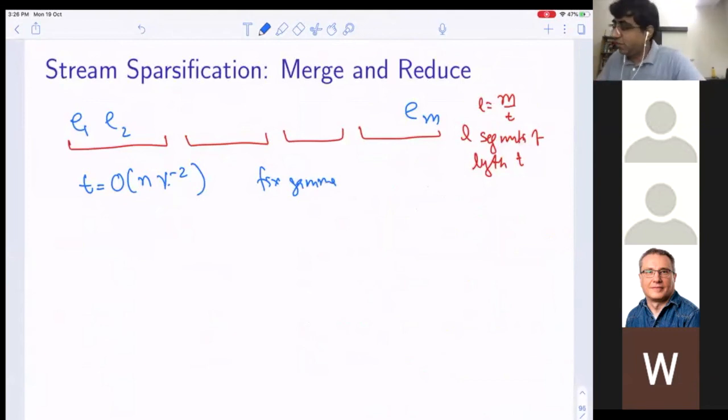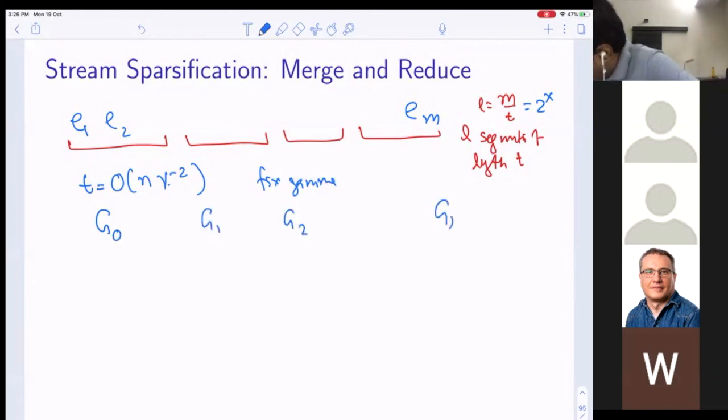And just for our purposes, let's assume that this is a power of 2. This is my graph at the 0th level. So think of this as having made graphs G0, G1, G2, up to GL.